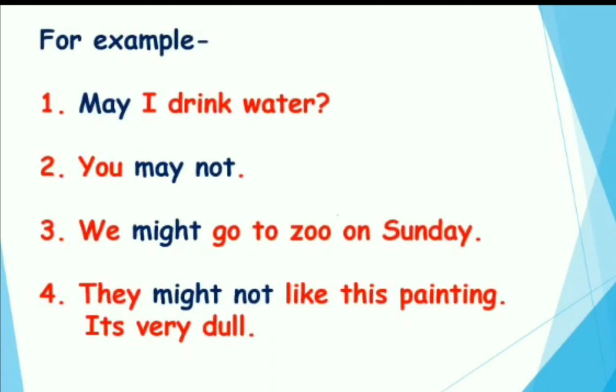For example, may I drink water? Here, may is used to ask permission. Second sentence, you may not. Here, may not is used to refuse permission. Third sentence, we might go to the zoo on Sunday. Might shows that there is a possibility, but it is not confirmed. Fourth sentence, they might not like this painting. It's very dull. Here, might not shows that there is a possibility that they are not going to like this painting because it's very dull.